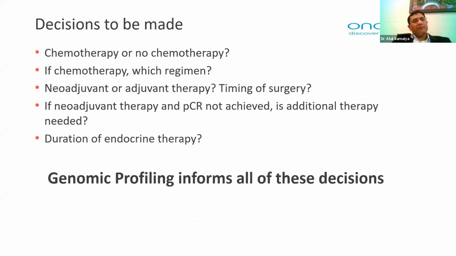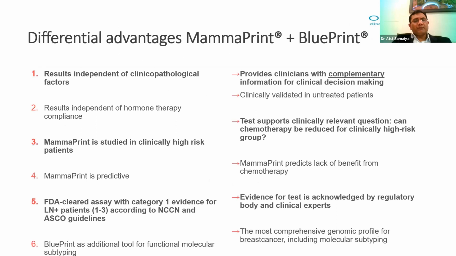So genomic profiling informs about chemotherapy or no chemotherapy; if chemotherapy, which regimen: a TNBC regimen, a docetaxel or paclitaxel-based chemo regimen, or maybe the simple FEC. Neoadjuvant or adjuvant therapy. If neoadjuvant therapy and the patient does not achieve PCR, what next? And what should be the duration of endocrine therapy? These answers are available by combining genomic profiling with MammaPrint and BluePrint, which are not available with the other microarray tests. Next, please.